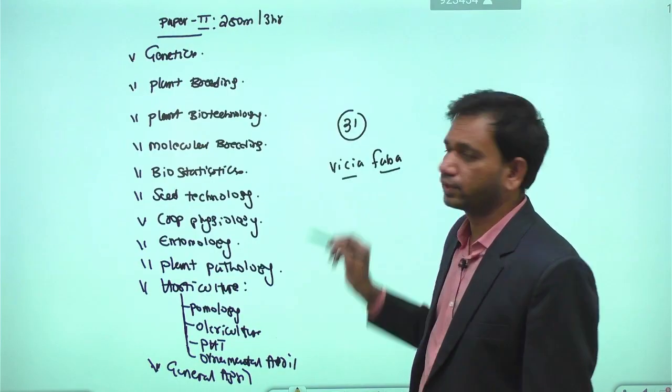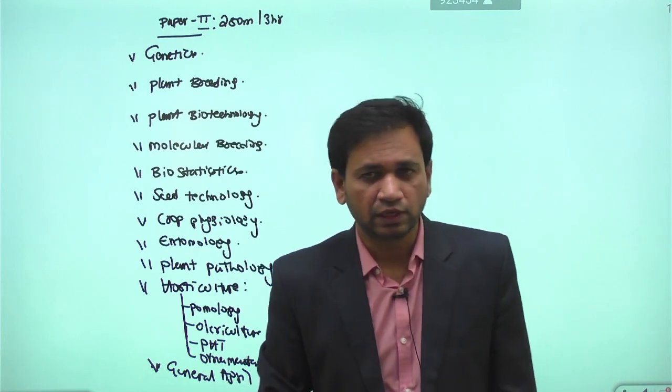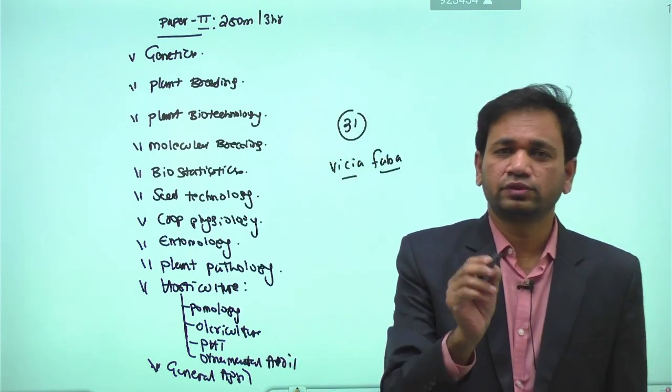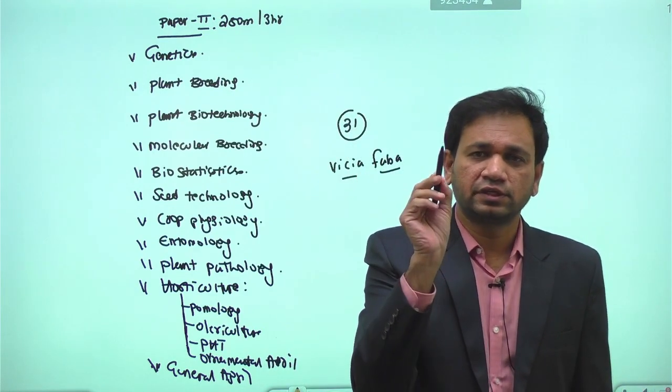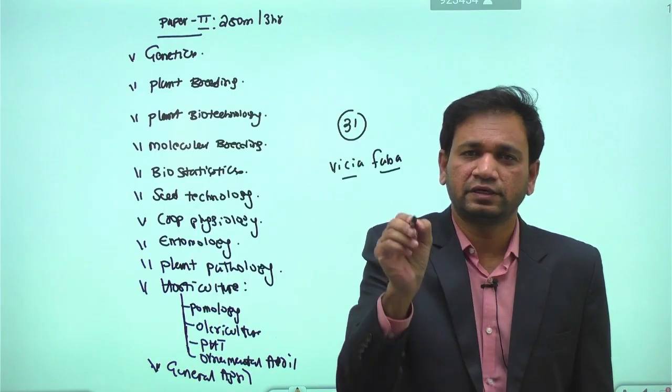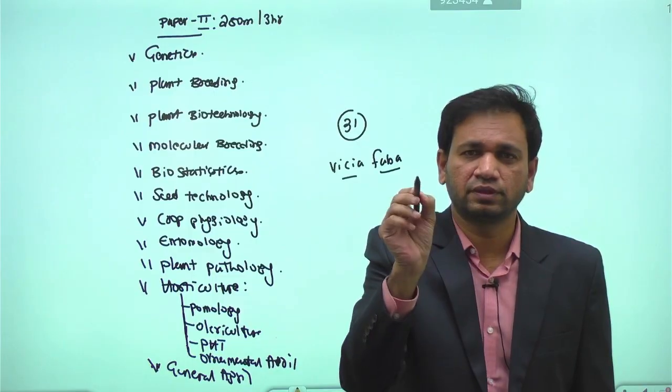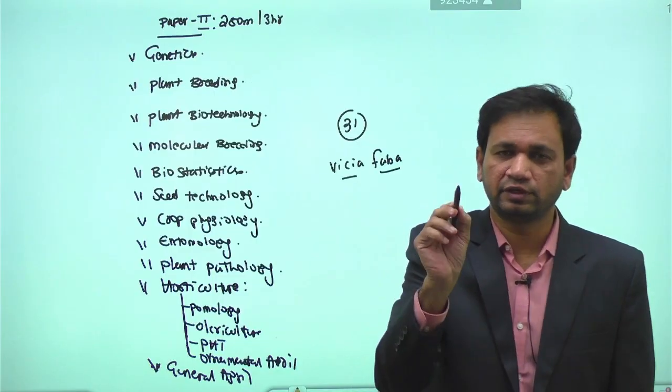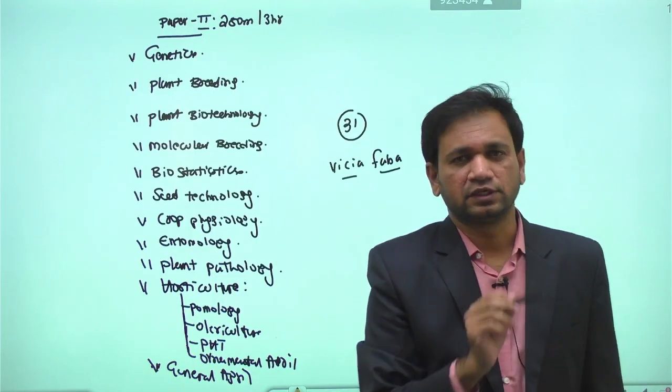So Vicia faba is one of the legume plants. It is experimentally proved that it takes approximately 31 hours to complete one cell cycle, from the interphase till the end of the mitotic cell division. That is one process we have in the cell cycle. It is the interphase followed by the mitotic cell division.